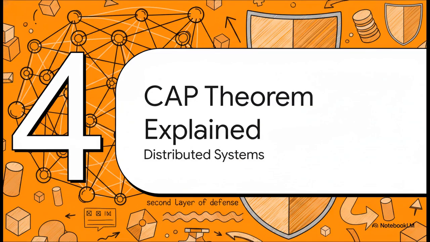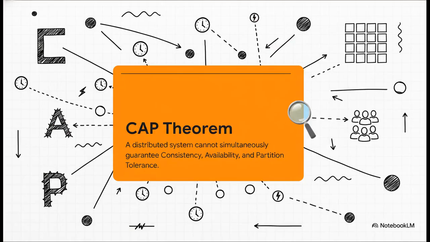Section 4. CAP theorem explained. Let's see how this builds with another foundational concept from computer science. The defense invoked the CAP theorem. Formulated back in the year 2000, it proves mathematically that a global distributed network must sacrifice absolute consistency to remain available. In plain English, if you want a massive social network to stay online for users all over the world,